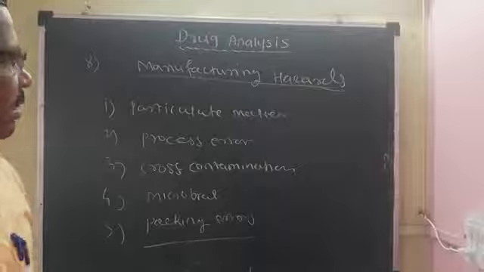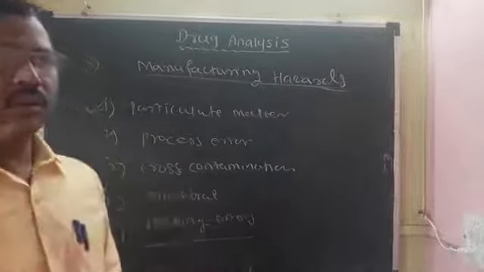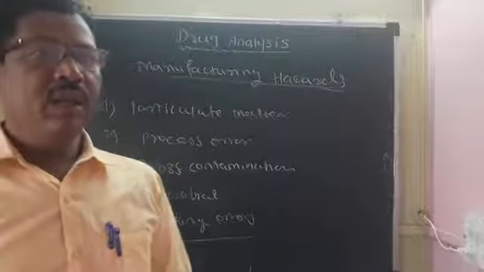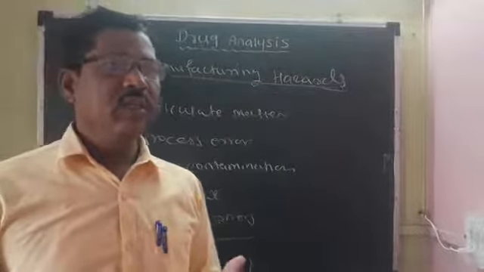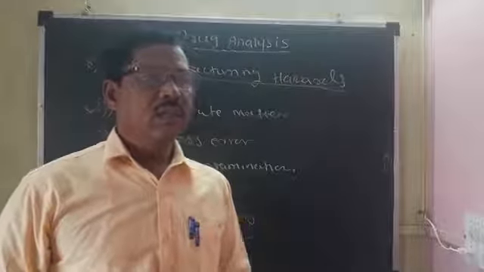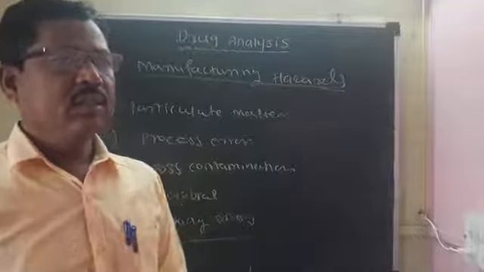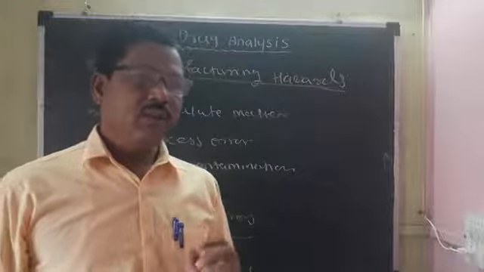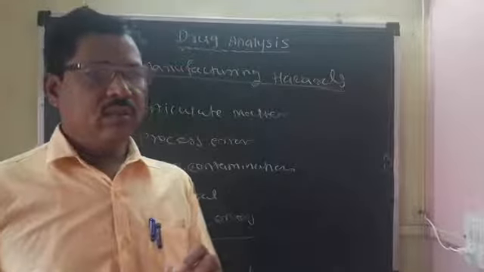First, particulate contamination or particulate matter. The presence of unwanted particulate matter can arise from dirt, dust, glass, porcelain, and plastic fragments from sieves, granulating and tableting machines, and product containers. Clarity of the solution for injection is particularly important. For example, metal particles have been found in eye ointments.